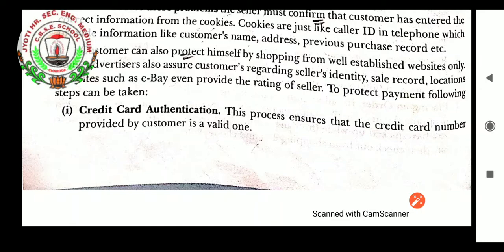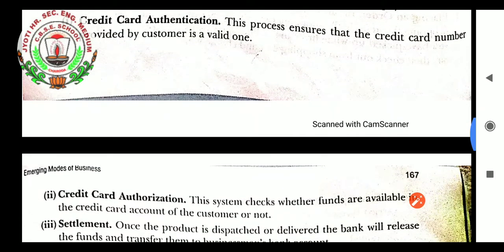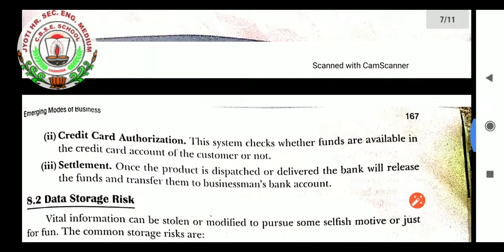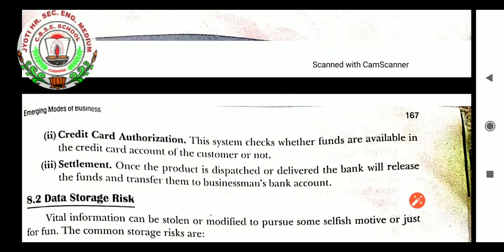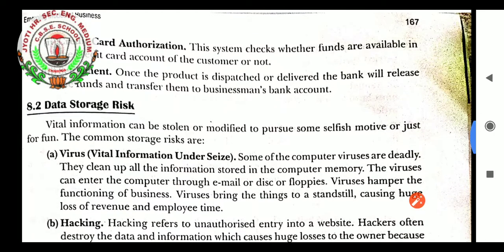The very first is credit card authentication. This process ensures that the credit card number provided by the customer is a valid one. If the credit card number we have provided is wrong or right, that is checked by credit card authentication. Next is credit card authorization, students. The credit card number provided is correct, but whether the money is there in that card or not is confirmed by credit card authorization. Settlement: once the product is dispatched or delivered, the bank will release the funds and transfer them to the businessman's bank account. That is the settlement.